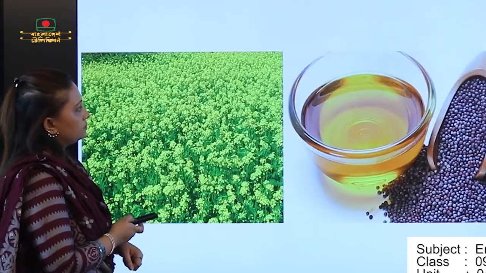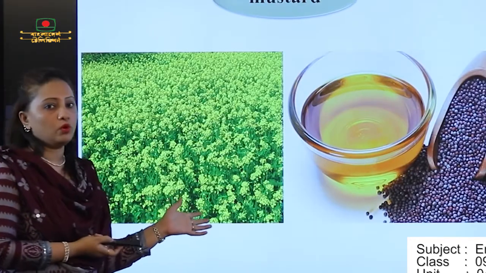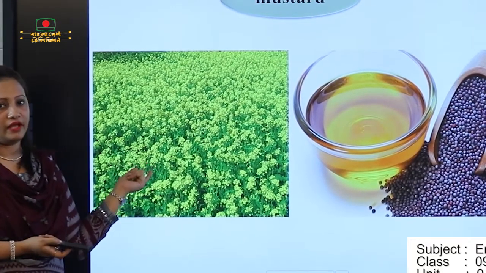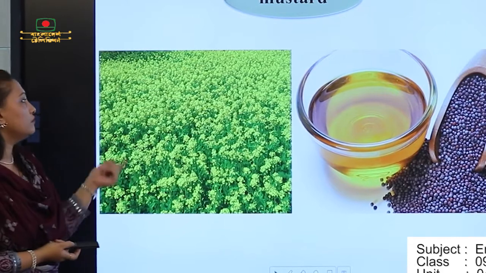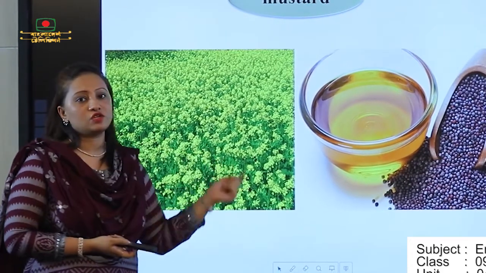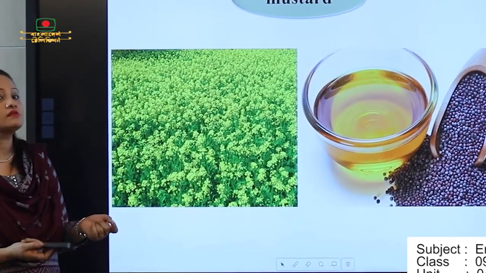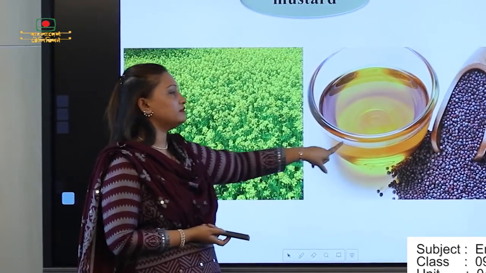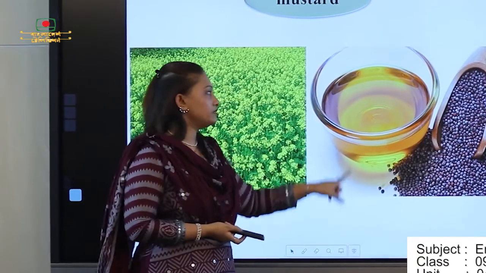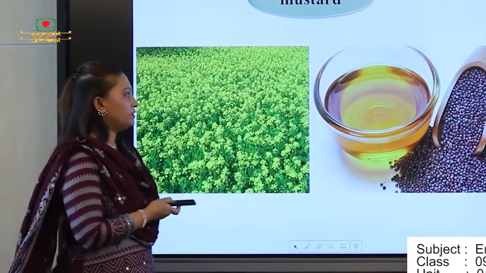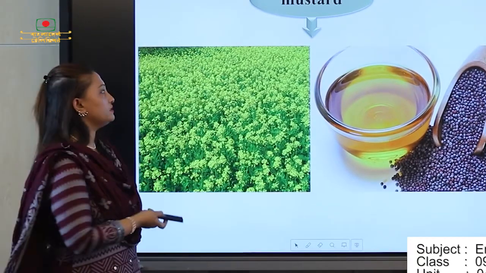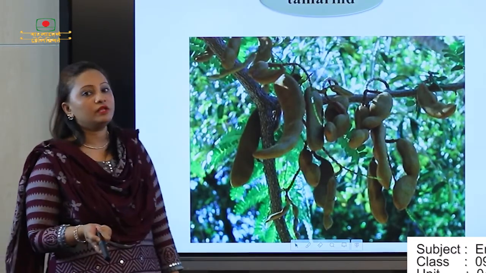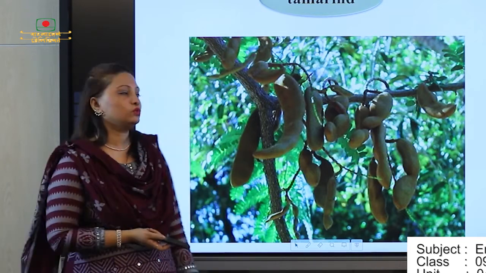And next one is very known to all of you. You can find this type of picture in a village whenever you go. And what is it called? Mustard. The Bengali meaning of mustard is shorisha. And from this type of seed we make this type of oil, that is shorishar tel. Okay, this type of word we will get in our lesson. And what is this? Tamarind. What is the Bengali meaning of tamarind? It's tetul.